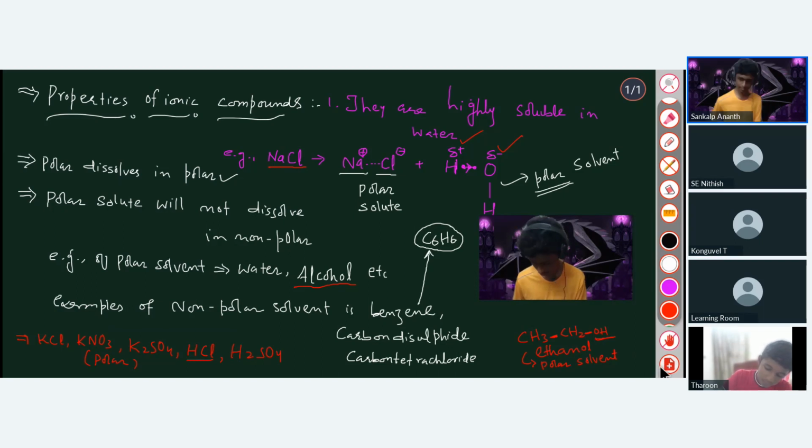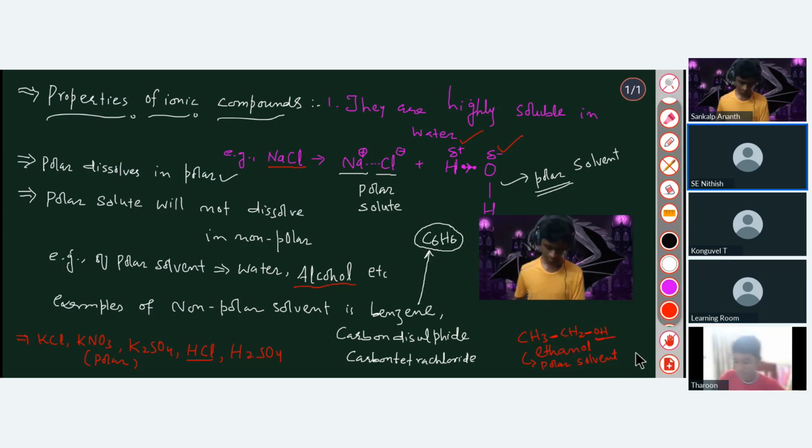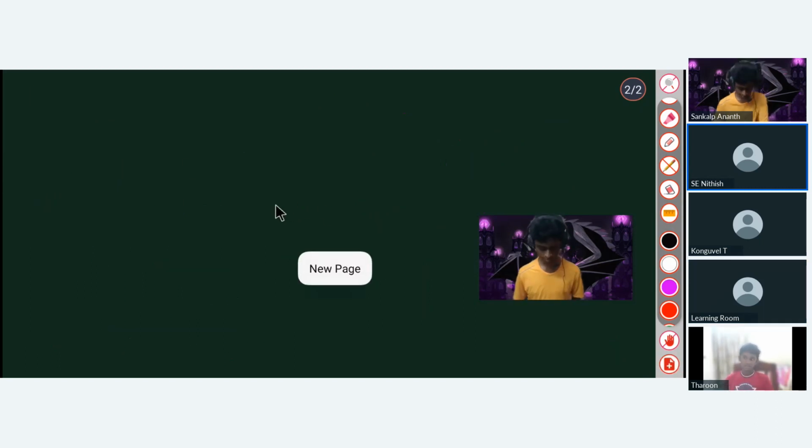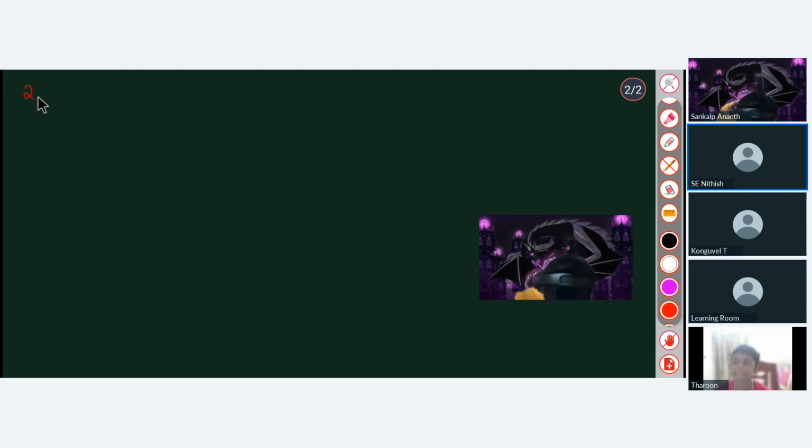Everyone finished? So the first property which we studied here is that ionic compounds are highly soluble in water because these ionic compounds are polar and water is also polar. So definitely they will be soluble in water, right? Non-polar solutes do not dissolve in water. Sir, what will happen when a non-polar solute is in a non-polar solvent? That will also dissolve. Like dissolves in like. When we have a non-polar solute, it will also dissolve in a non-polar solvent. It is not like a magnet where opposite sides attract. In this, only like attracts like.